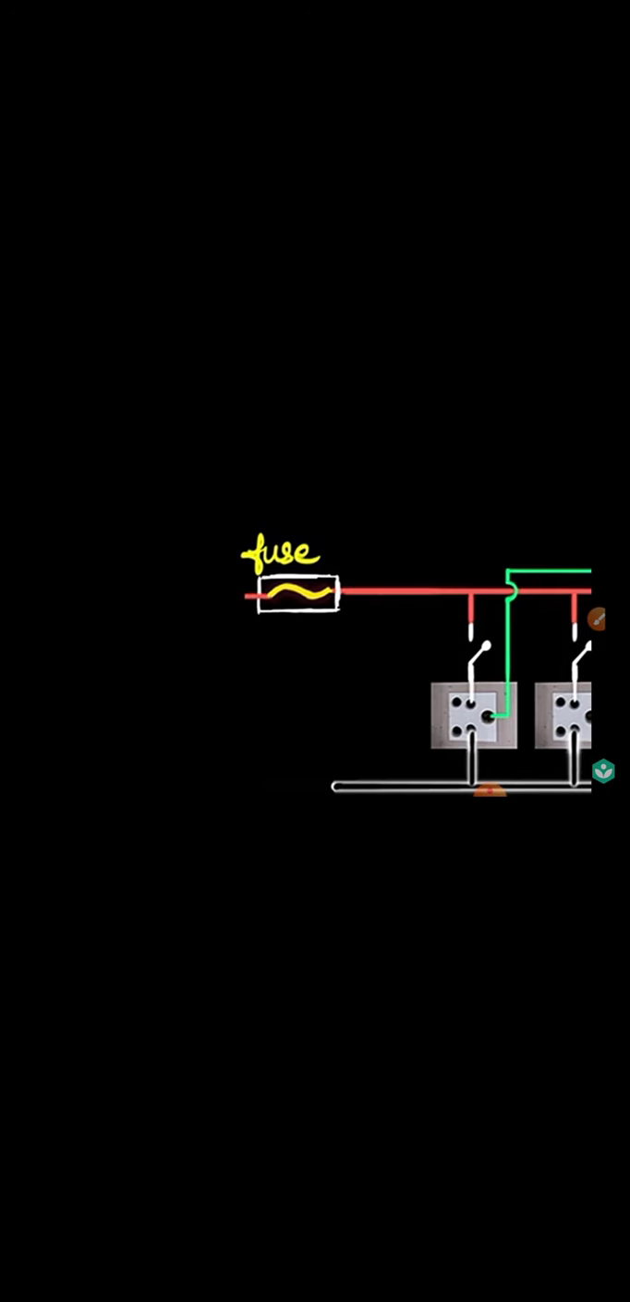That this wire will get broken, and it will break the circuit, and it will prevent the whole domestic electric circuit from catching fire. So this fuse is very important in domestic electric circuits because it helps to break the circuit in case of overheating. Overheating is very dangerous.